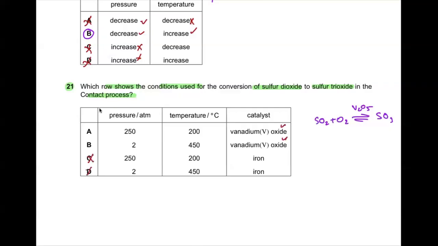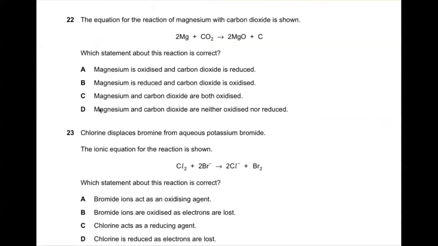So it means C and D go wrong. And if you recall the pressure, pressure is 2 atm for the contact process and the temperature is 450 degrees Celsius. So A goes wrong, and it means B is the correct answer. So B has all the three things correct. Is this clear?